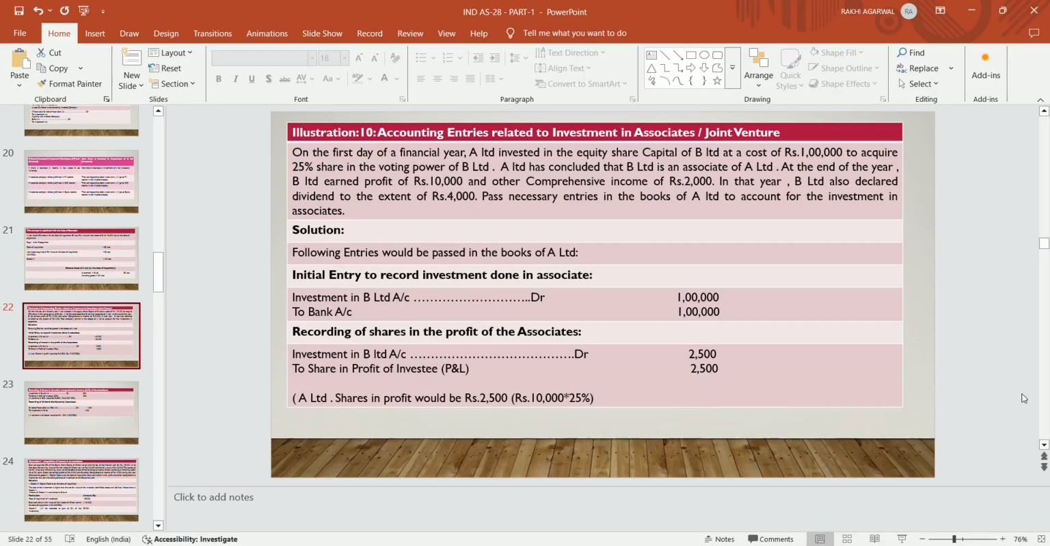Solution: the following entry would be passed in the books of A Limited. Initial entry to record investment done in associate, that is investment in B Limited account debit by 1 lakh to bank account. At the end of the financial year, B Limited has earned a profit of 10,000 in the P&L section. Investment in B Limited to share of profits in the investee company. A Limited's share in the profit would be 25% of 10,000, that would be 2,500.